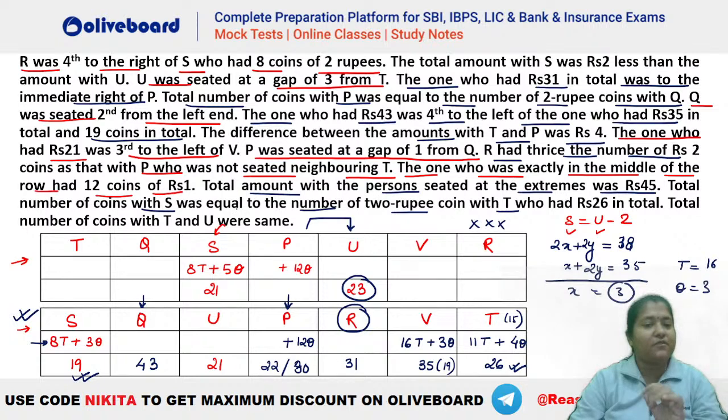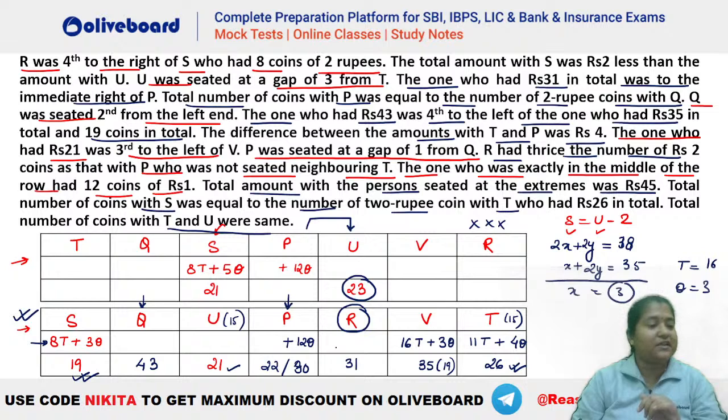Total amount of number of coins with S is equal to 2 rupee coins with T, who had 26 in total. That is already done. Total number of coins with T and U is the same, right? So T and U should have the same number of coins. So if U has 15 coins here, that means U also should be having 15 coins in here. And he has 21 in total.